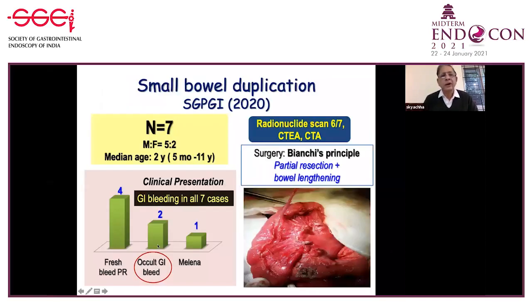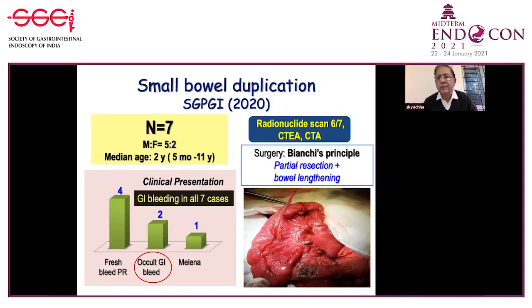Another important entity is small bowel duplication. In this article, we had 7 cases of duplication cysts in children, and they had various types of manifestation in the form of GI bleed. The investigation of choice for them is again a radionuclide scan.